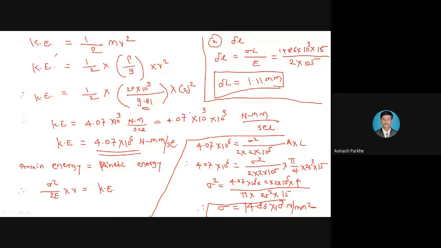So the only change is that instead of using the stress formula directly, initially we calculate the kinetic energy, and by using the kinetic energy, we calculate the stress and the elongation. So this is the basic difference between type number 1 and type number 2. And how to identify the problem in the statement: the speed or velocity will be mentioned in meter per second. So please do your calculations.